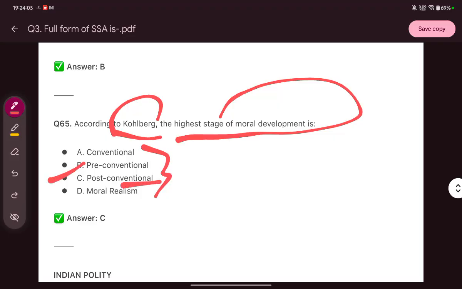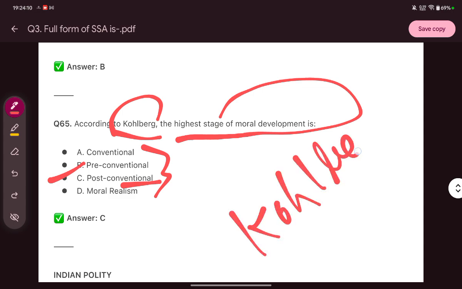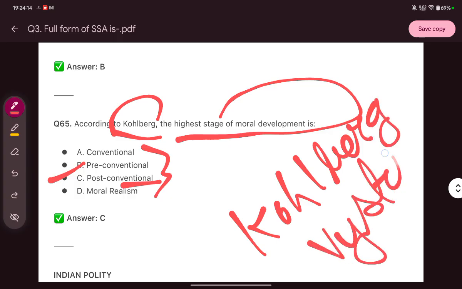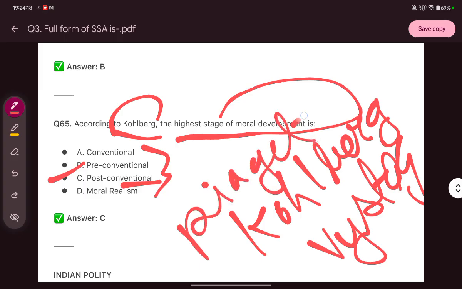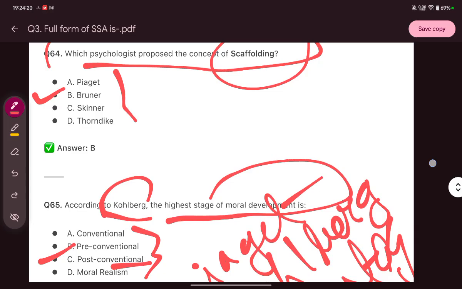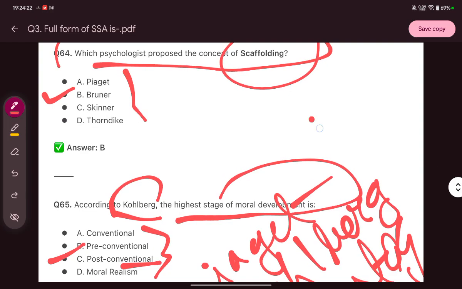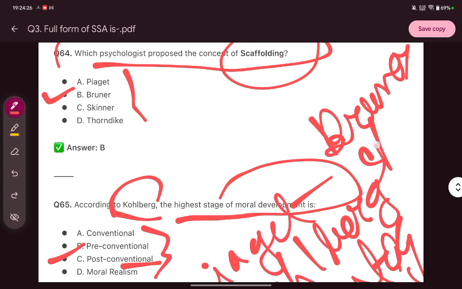So now we have come across so many educational thinkers like Kohlberg, Vygotsky, Piaget, Bruner, and Skinner also.